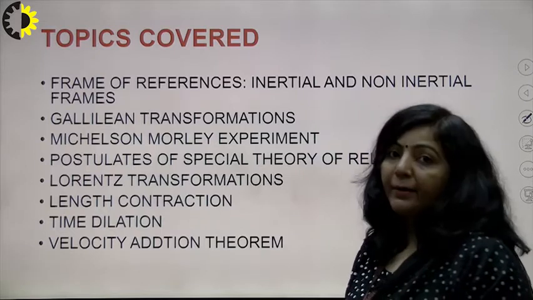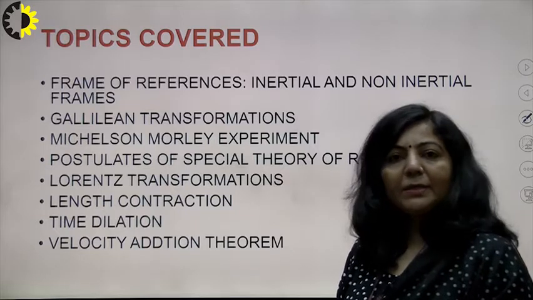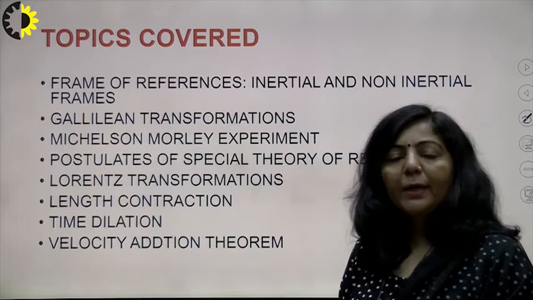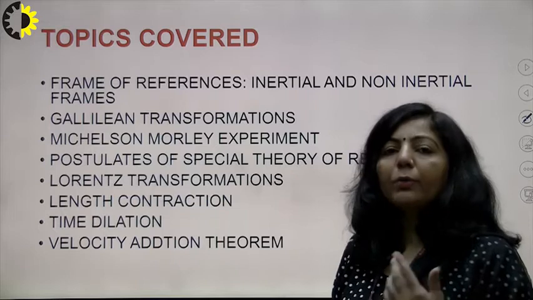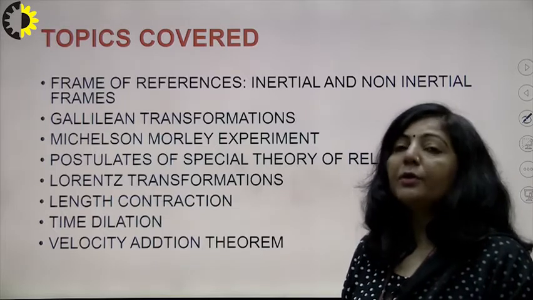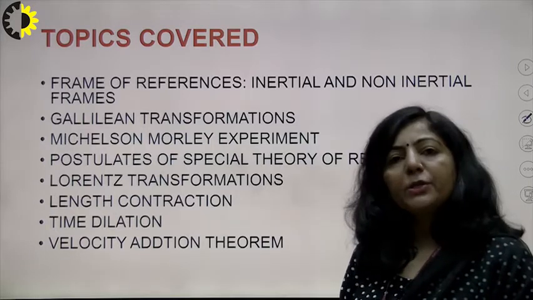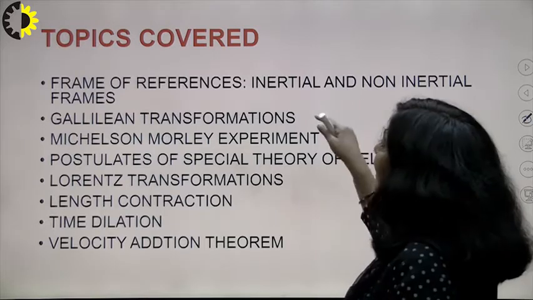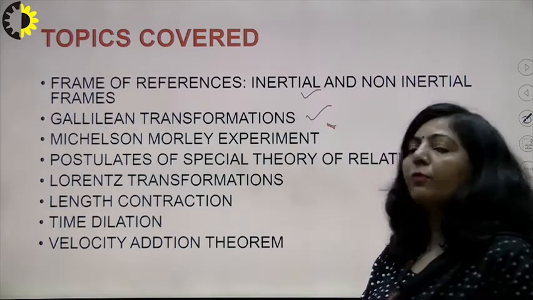After that we derived 4 equations in classical mechanics. Basically there is a set of 4 equations, 3 equations for position coordinates and 1 equation for the time coordinate, and those equations correlate the coordinates of one inertial frame with the coordinates of another inertial frame. In other words, those 4 equations transform the coordinates of one inertial frame into the coordinates of another inertial frame, and those equations are known as Galilean equations. So we have discussed these equations and these frames of reference.